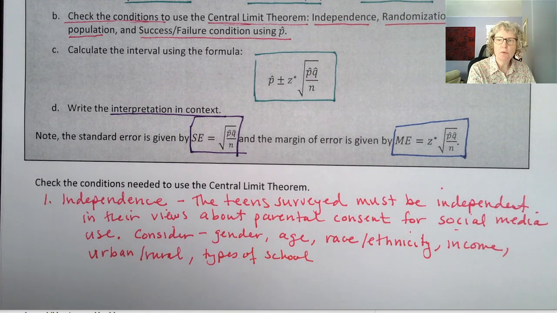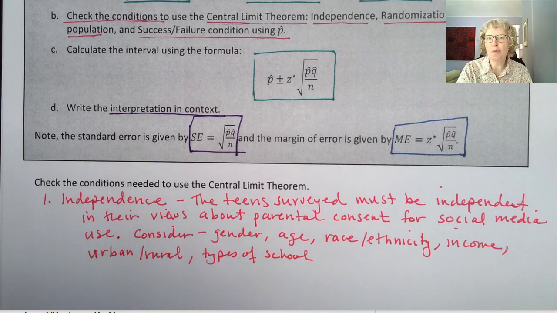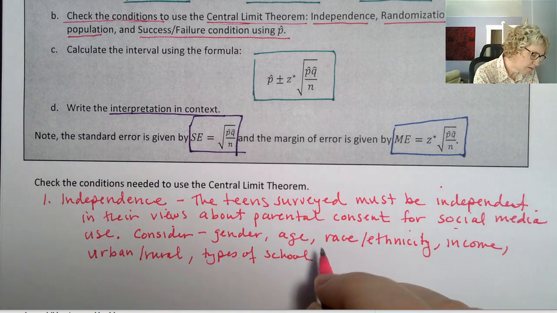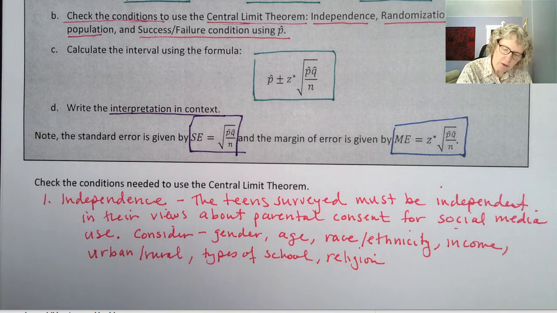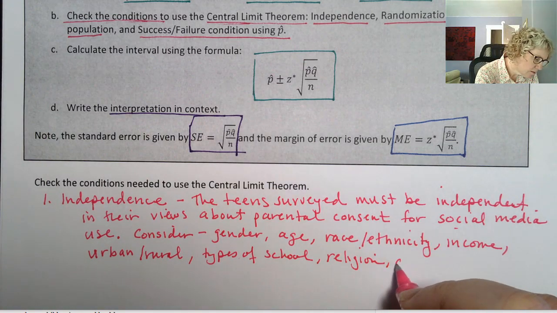For example, we would not want to take our survey all from one school. Even if we did a random sample from one school, that could be representative of that school, but not representative of teens across the U.S. So this is what we want to be thinking about. Maybe possibly religion. We also wouldn't probably survey multiple siblings from the same family, so different families.